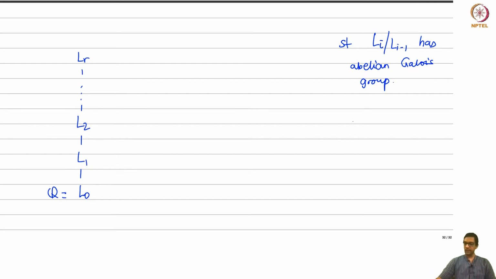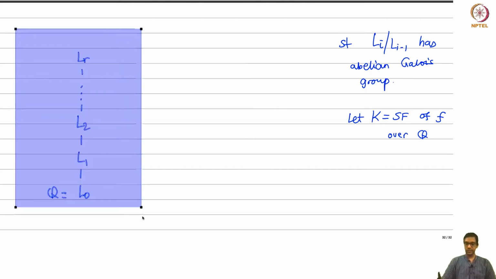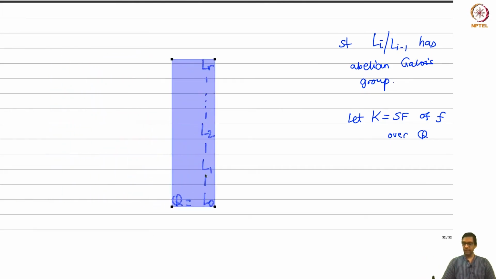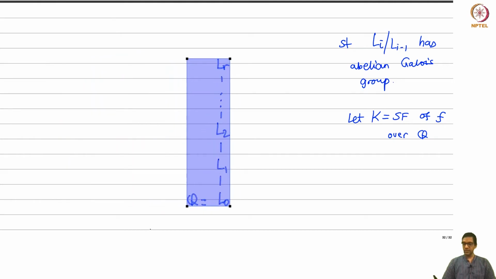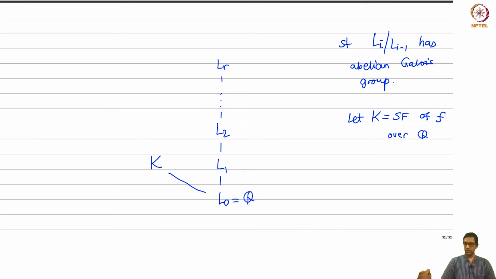Now what else are we assuming? Let K be the splitting field of the given polynomial f over Q. So I have a polynomial, let me do the following. Let me push these down, make space for K. So this is my tower of extensions, and K is the splitting field of this polynomial over the base field Q.